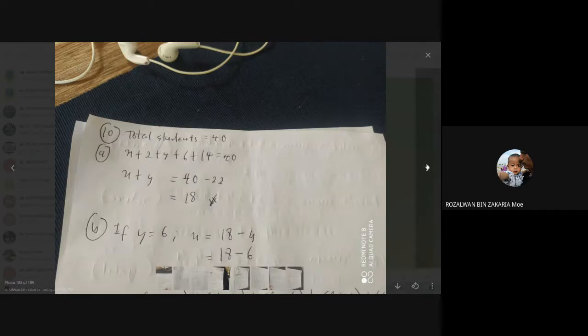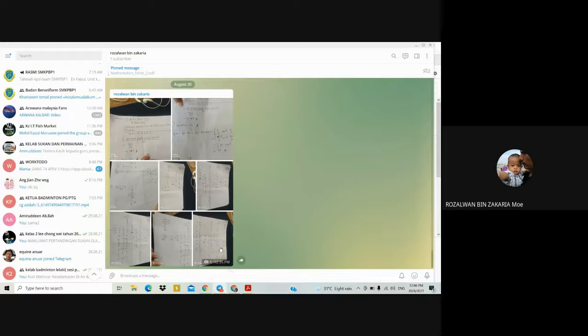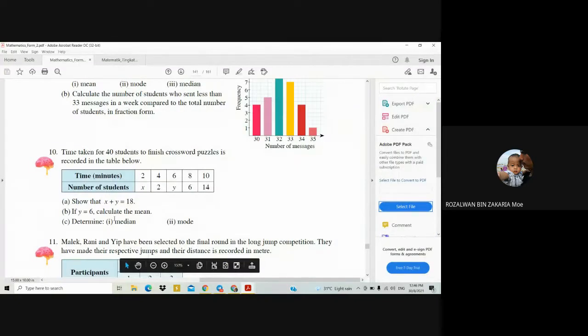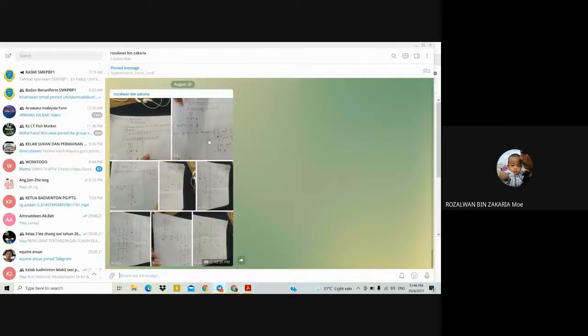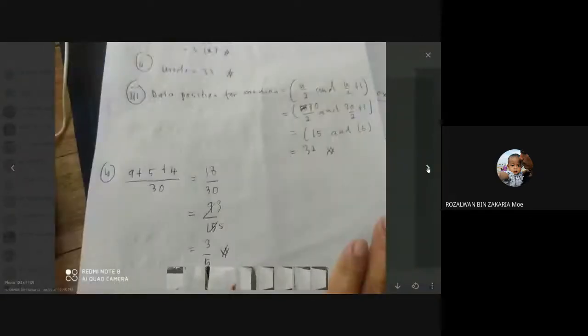Next, calculate the mean. So how to calculate the mean? Here x equals 12.